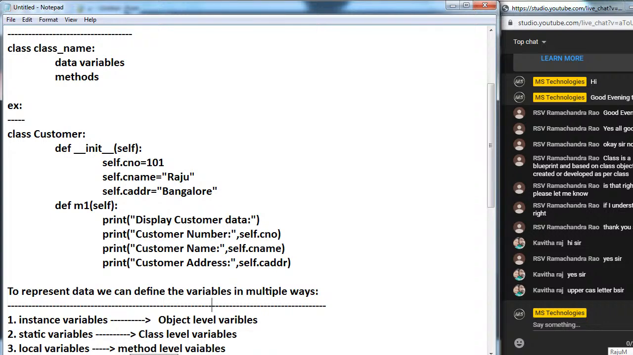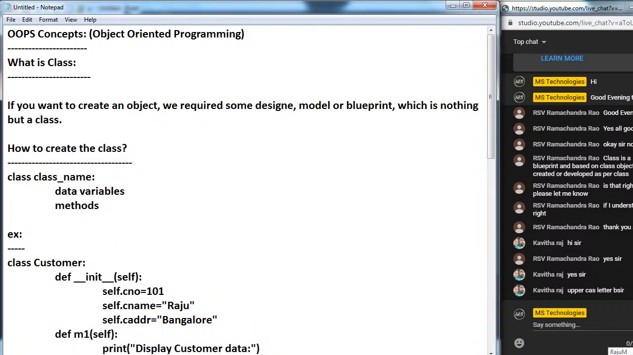Is it clear? Up to now, what we have seen? Please go through this. What is a class? A class is nothing but a design or blueprint or model. So if you want to create any object, a class must be required. Without having a class, we can't create the object. So how to define a class? We have to start with the class keyword, after that any class name, and at the end this colon symbol.